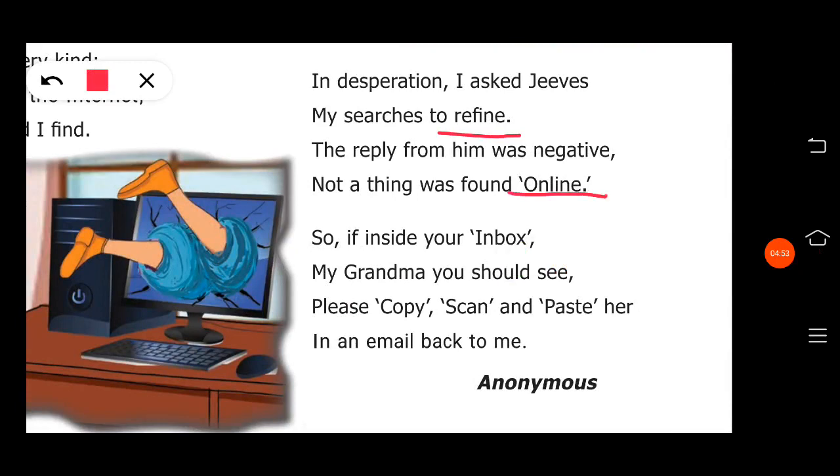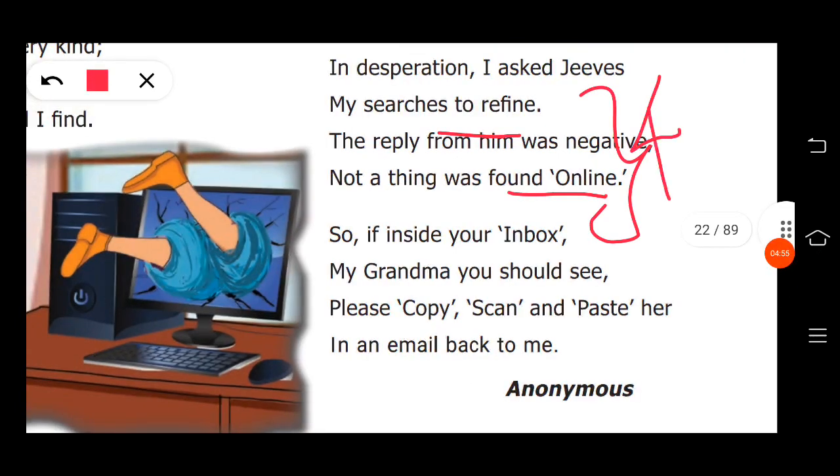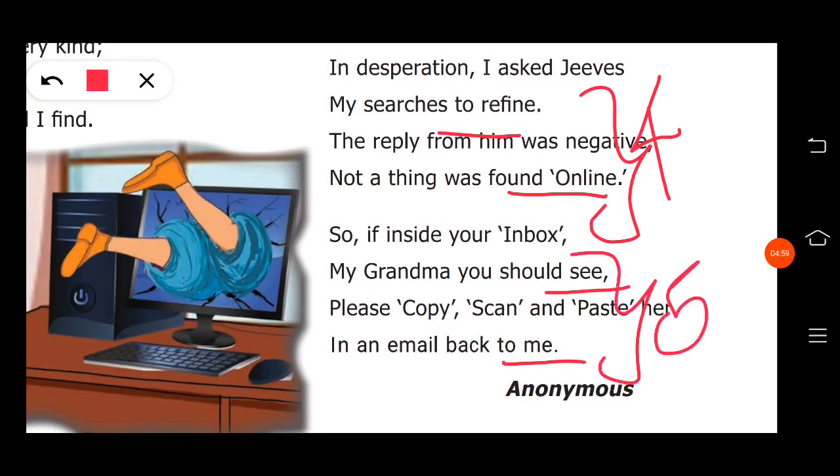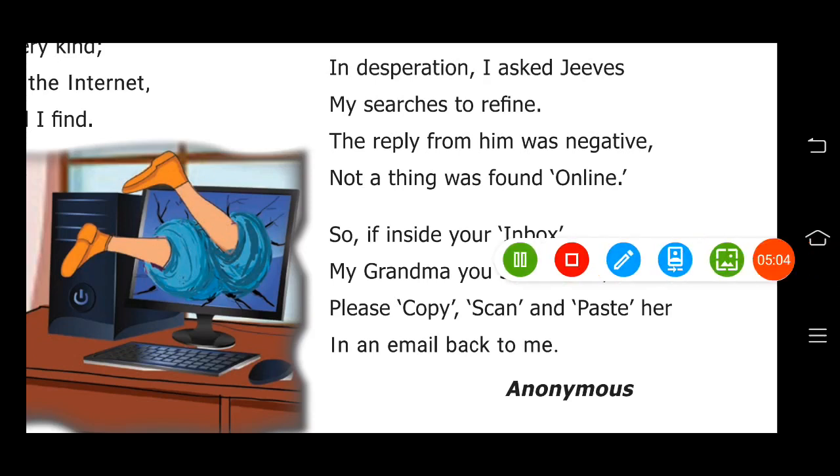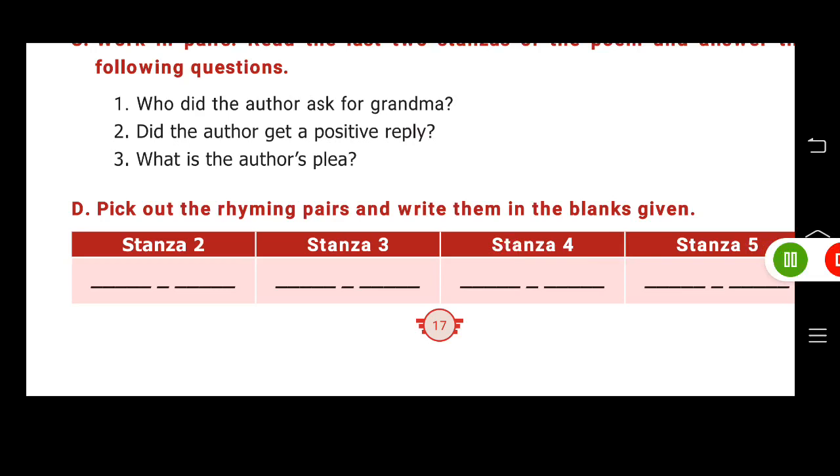Refine, online are rhyming pair 4. See, me are rhyming pair 5. You should take these pairs and write them on page number 101, where they have said to pick out the rhyming pairs.